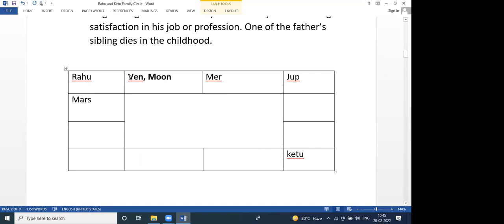Suppose you see any Parivartana yoga. Suppose Saturn is posited in the house of Mars, this is Aries. So Saturn is in Aries here, and Mars is in Aquarius, ruled by Saturn. Saturn is in the house of Aries ruled by Mars. So here there is Parivartana Yoga. Because of this Parivartana Yoga, Saturn comes out of the Rahu Ketu family circle.